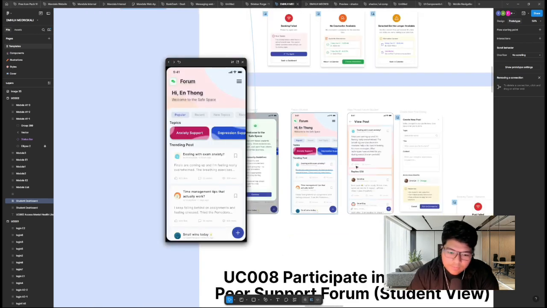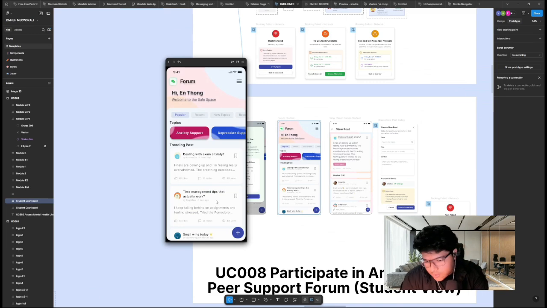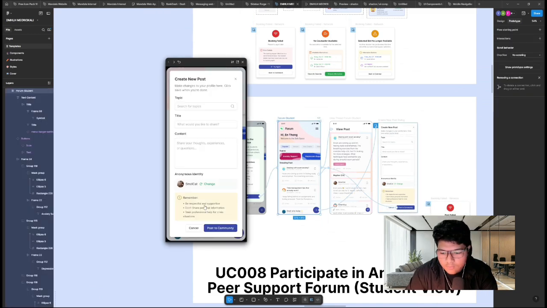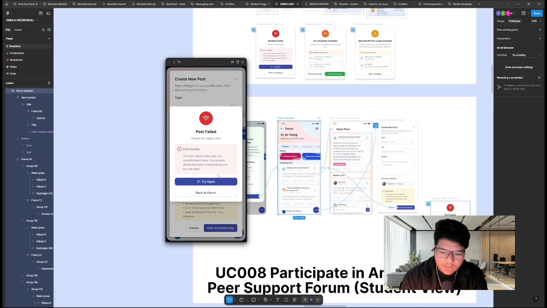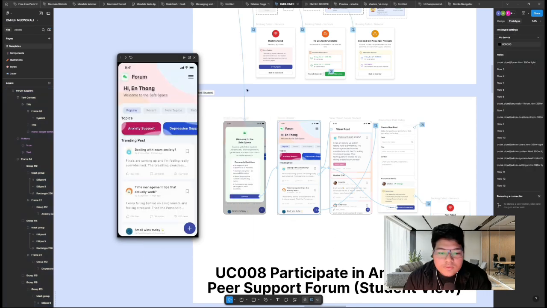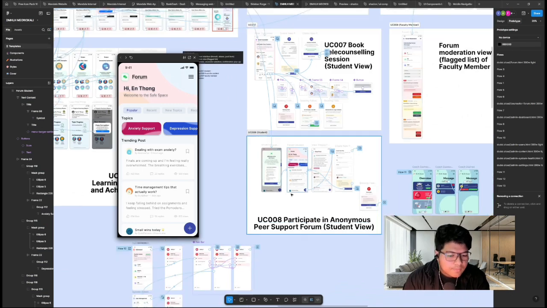Then they can post to the community, and the alternative or exceptional flow will be when the post fails, maybe due to an internet issue or server issue, and they can try again and post to the community when the connection is good. That's all for use case 008.